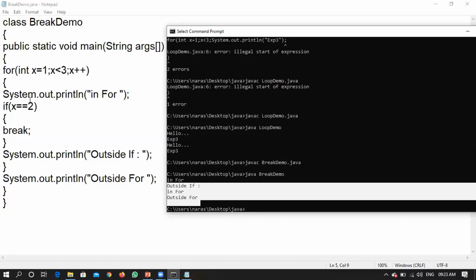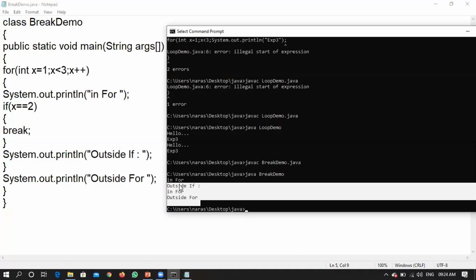First time when the value of x is equal to 1, it will be printing in for, because the condition is satisfied, it has entered the for loop. It will check for the first time whether 1 is equal to 2, because initially x becomes 1. Condition does not satisfy, so it cannot encounter this particular break statement. When it is not encountering the break statement, obviously it will be printing outside if, right? So for the first time, you will be getting in for and outside if.